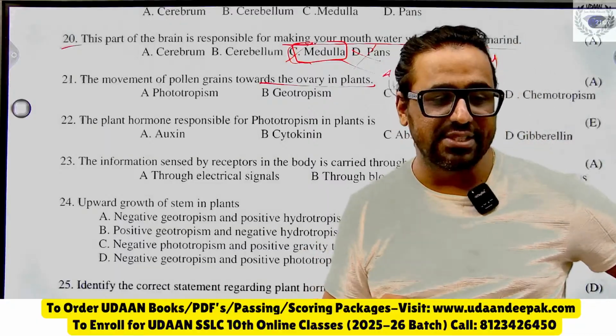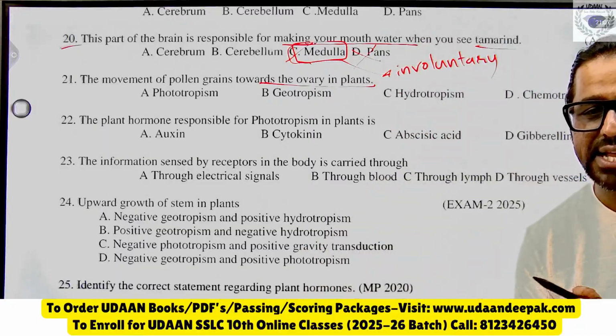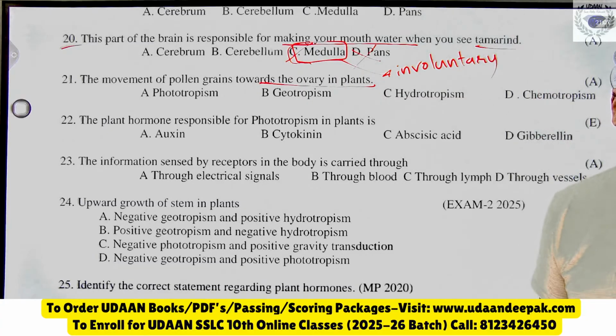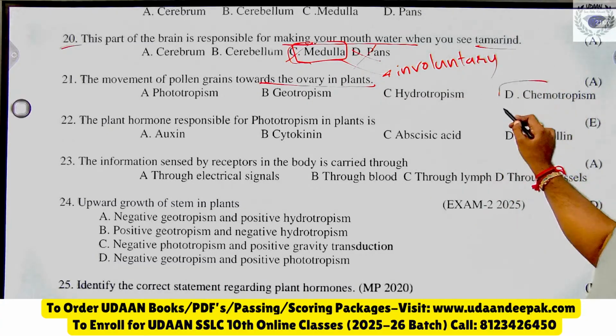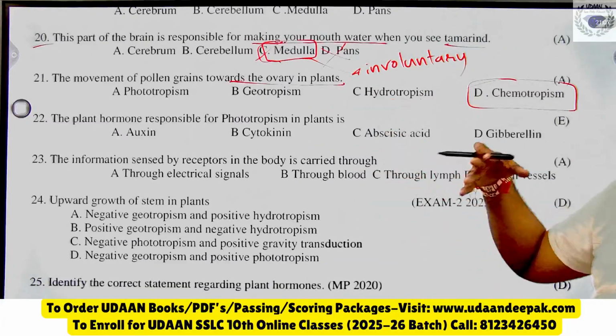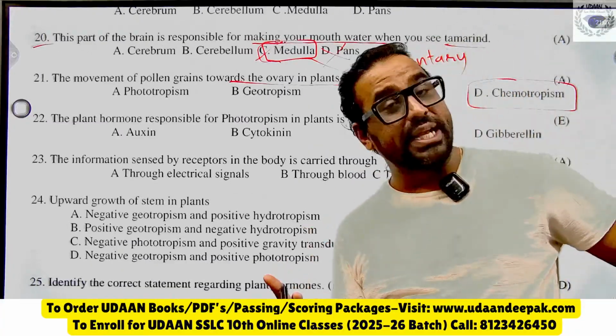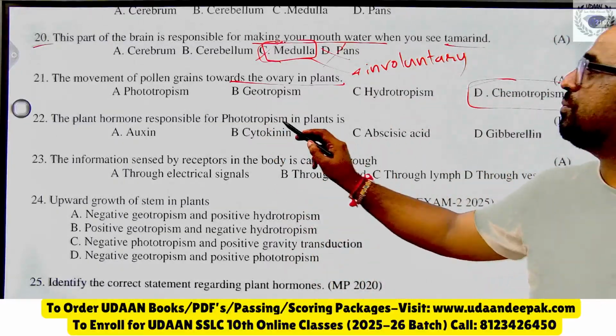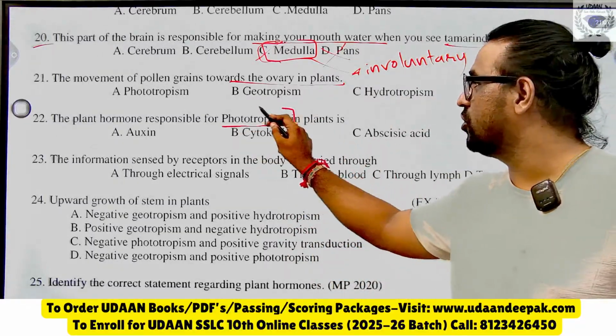Tell me the answer fast. I am expecting the right answer fast. Yes, very good, it is chemotropism. The example for chemotropism is that itself: the movement of pollen grain towards ovary is chemotropism.